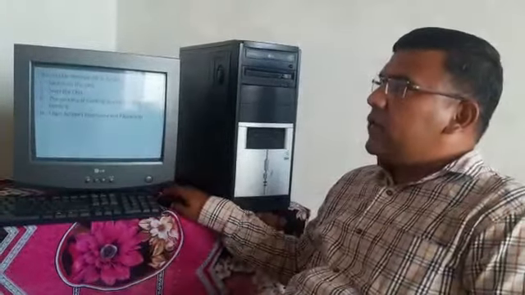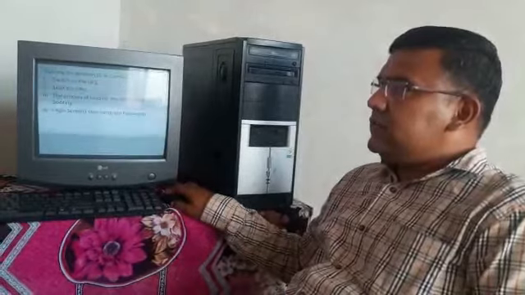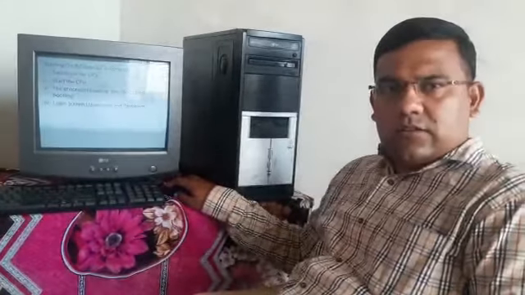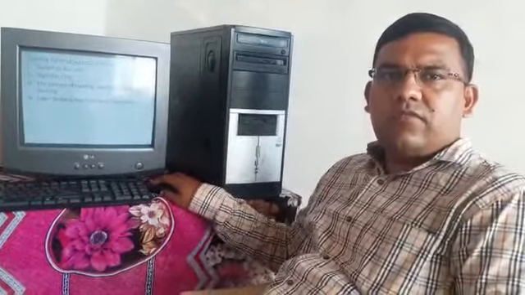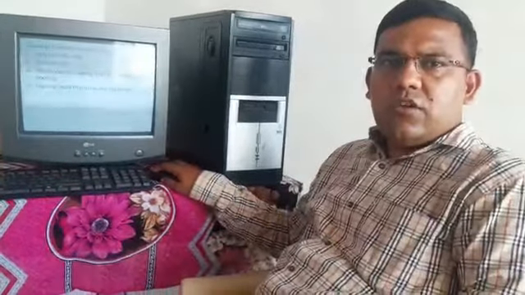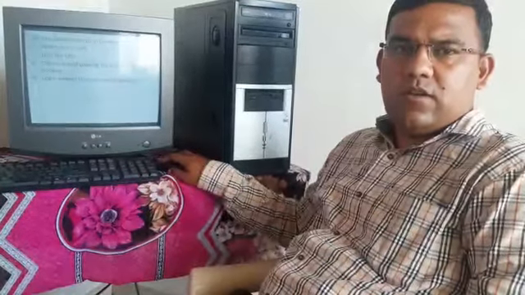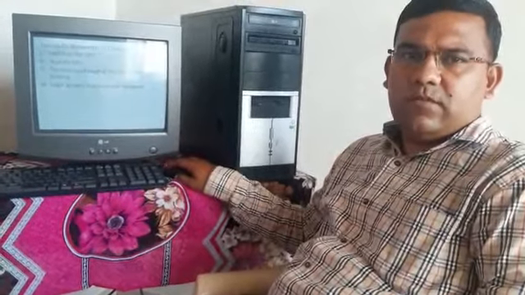Then we have to see the next one, the login screen. In this login screen, after starting the machine, you will get a display box where we have to write your name and password, also called username and password. Without a password we cannot open the computer system.